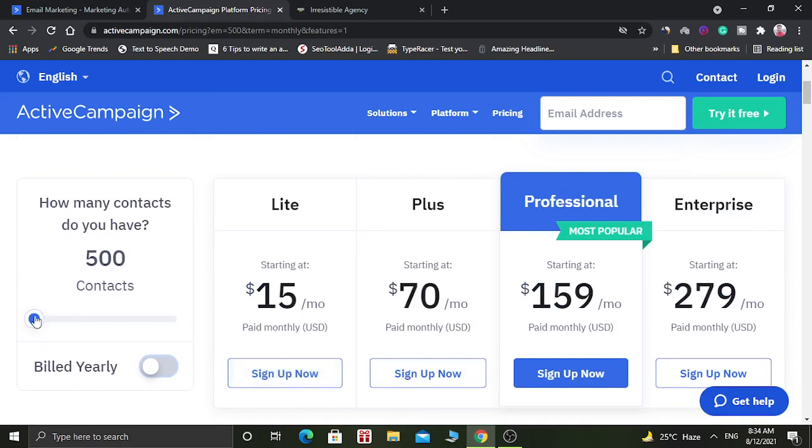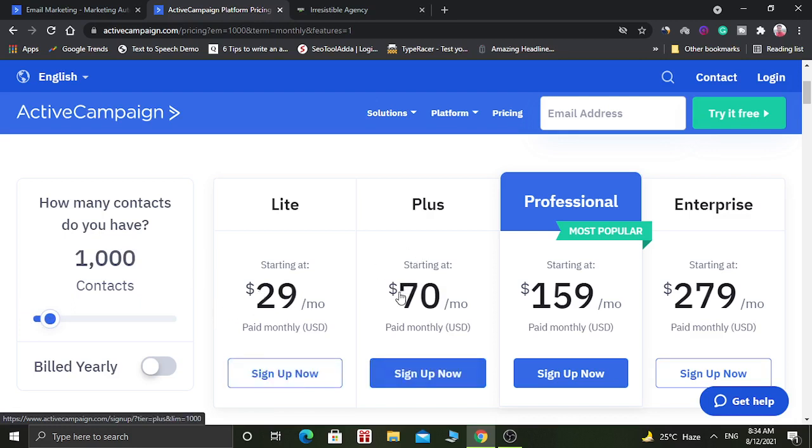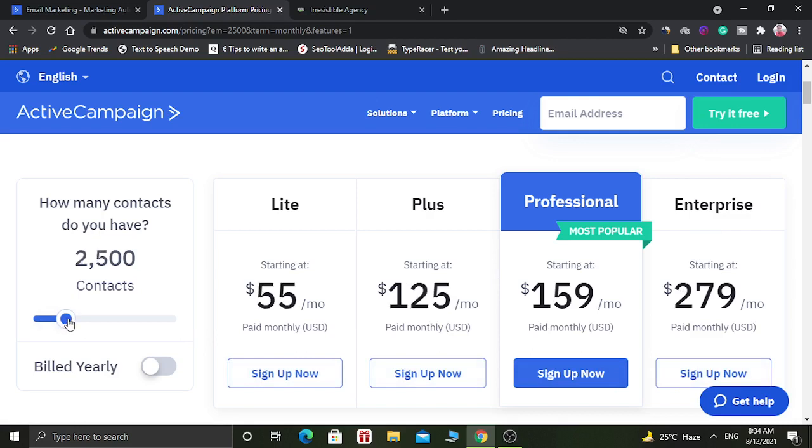The price of this plan is going to increase according to the contacts you have. Suppose you have 1000 contacts, then you have to pay $29 for the Lite plan, for Plus 70, for Professional 159, and Enterprise 279. Like that, the pricing of the plan is going to increase according to the contacts you have.